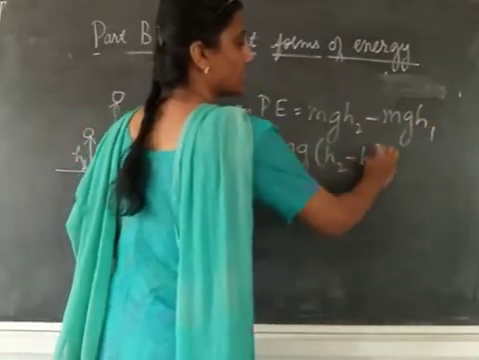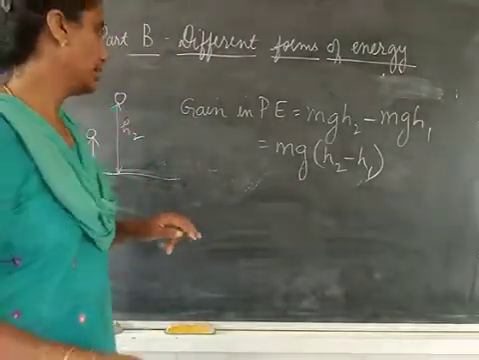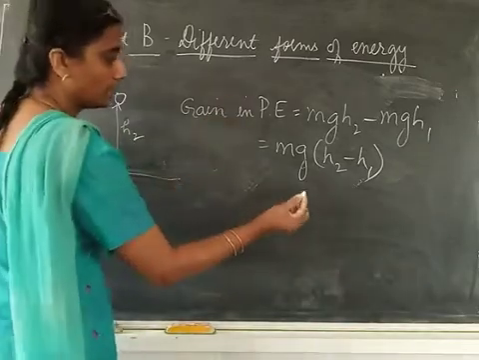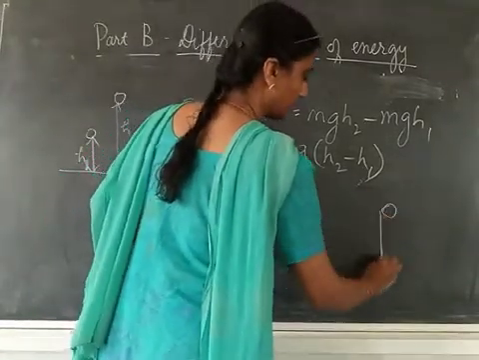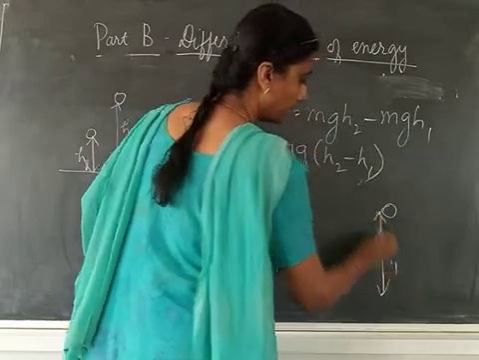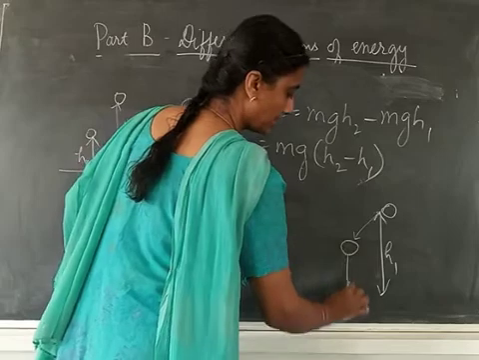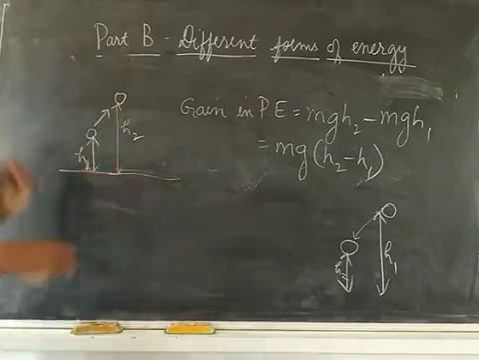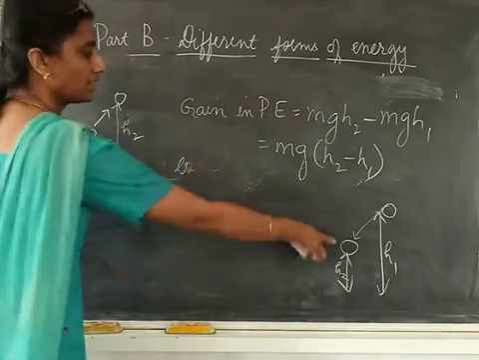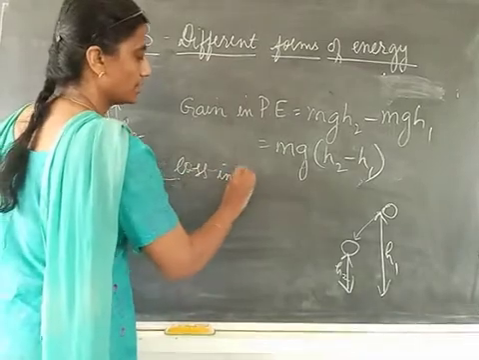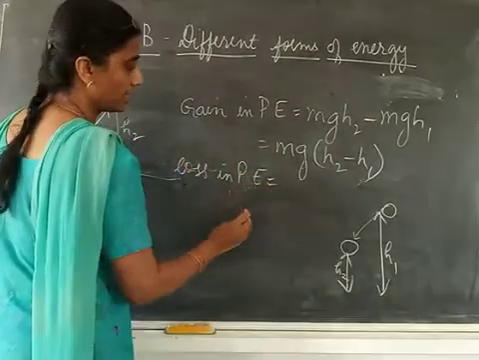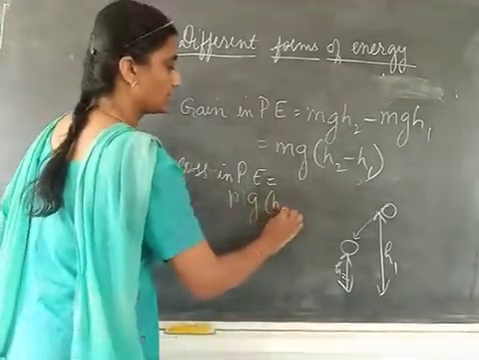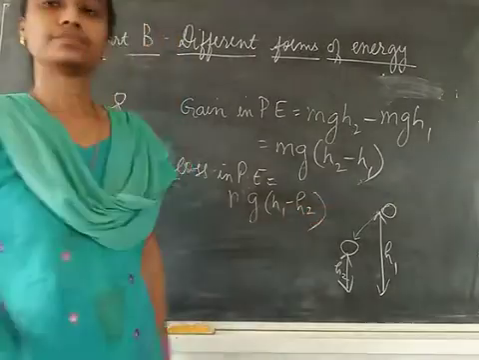This expression sometimes they ask. Now this is while going up. Now a body is at a height h1 and it is coming down to a height h2 above ground. Here it was going up, here it is coming down. In that case there will be loss in potential energy, that will be mg(h1 minus h2). Is it clear, children?